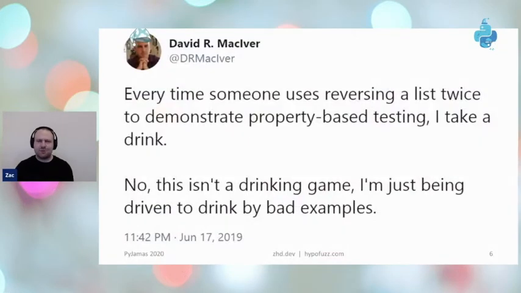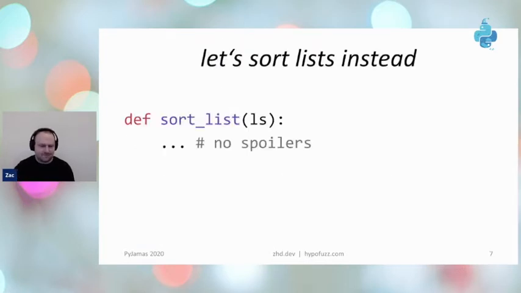So let's start to talk about property-based testing. And to do this, I need to show you some examples. And I want to warn you that the examples I show are chosen to fit on a slide. So they're relatively simple and the inputs aren't that complicated. These tools do actually scale to much more complex examples. But in this case, sorry, David, I'm not going to try reversing a list. We're going to try sorting a list.